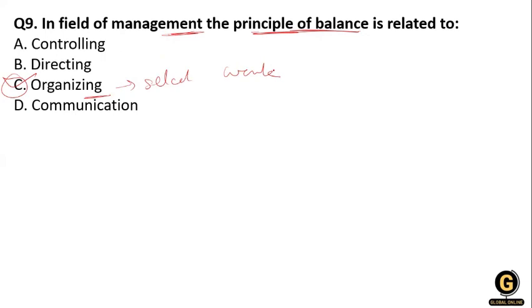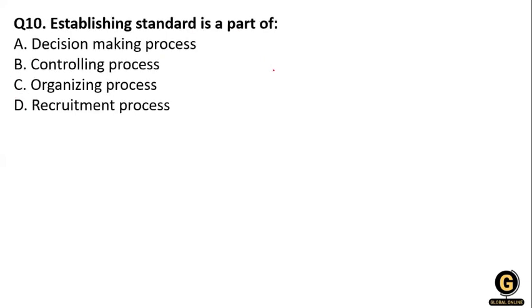Now the next question. Establishing standard is a part of decision making process, controlling process, organizing process, or recruiting process. So where do we use establishing standard? Establishing standard is a part of controlling. It's a controlling process. So what is the controlling process?